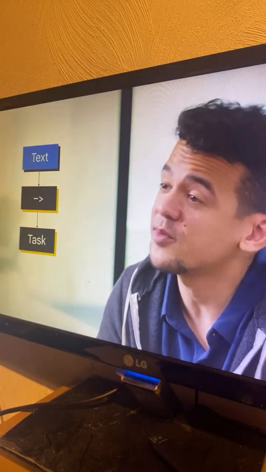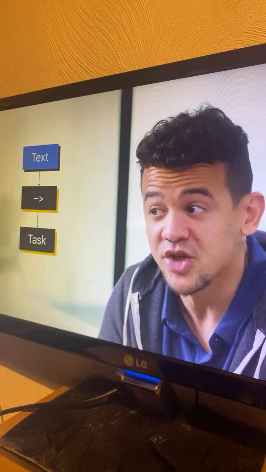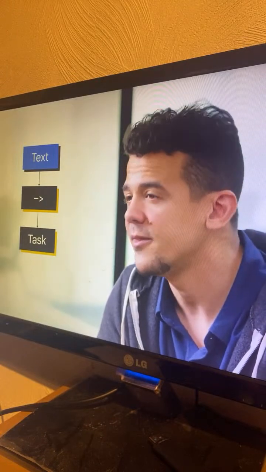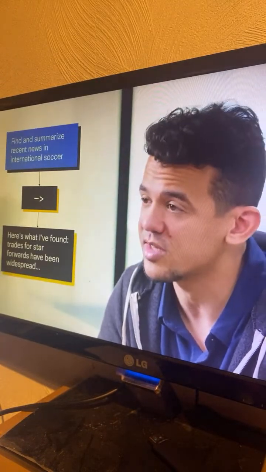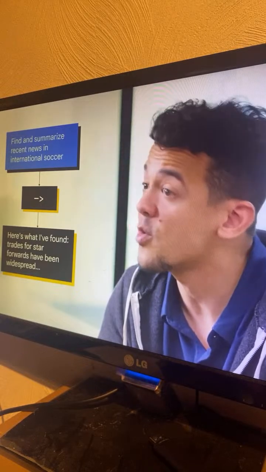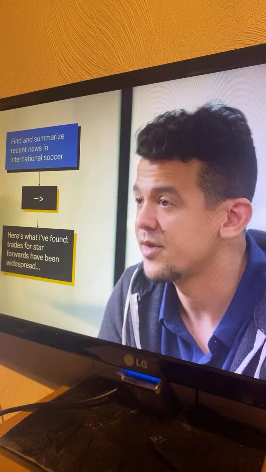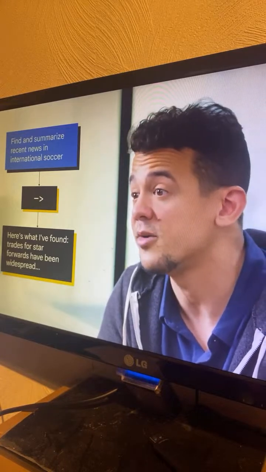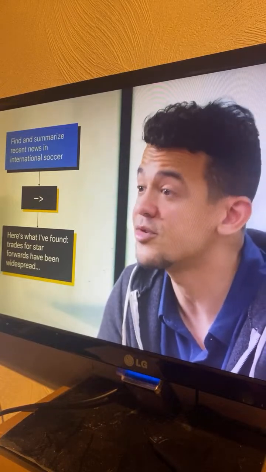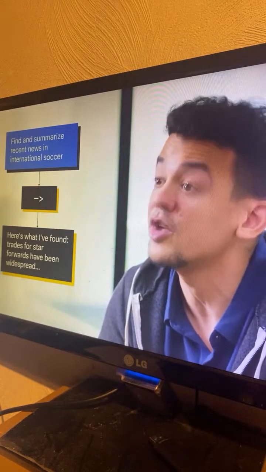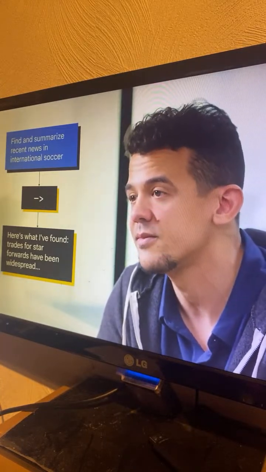Text-to-task models are trained to perform a defined task or action based on text input. This task can be a wide range of actions, such as answering a question, performing a search, making a prediction, or taking some sort of action. For example, a text-to-text model could be trained to navigate a web user interface or make changes to a doc through a graphical user interface.